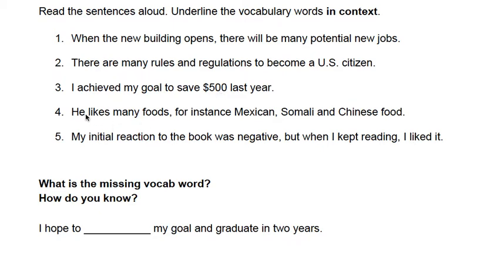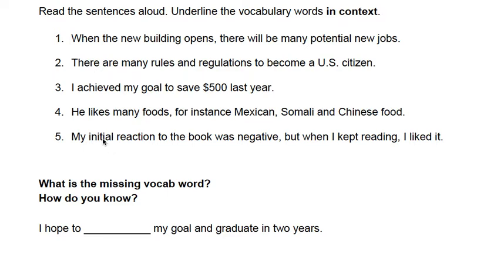Number four, he likes many foods, for instance, Mexican, Somali, and Chinese food. So he likes many foods. For example, these three types of food he likes. For instance, for example. Number five, my initial reaction to the book was negative, but when I kept reading, I liked it.